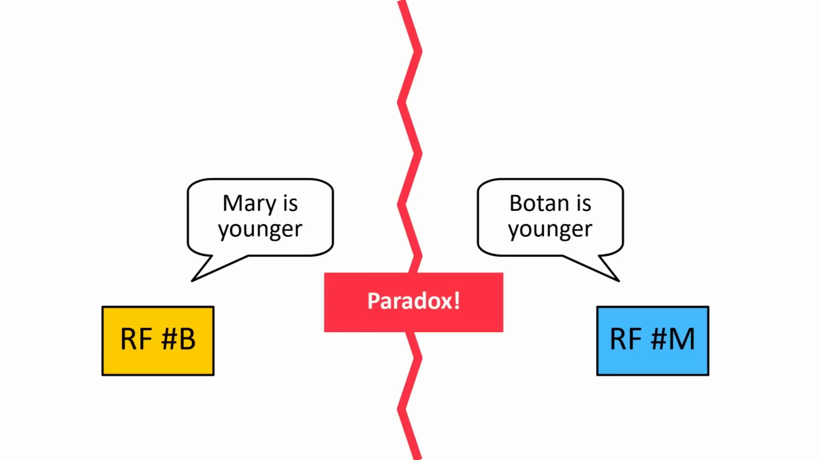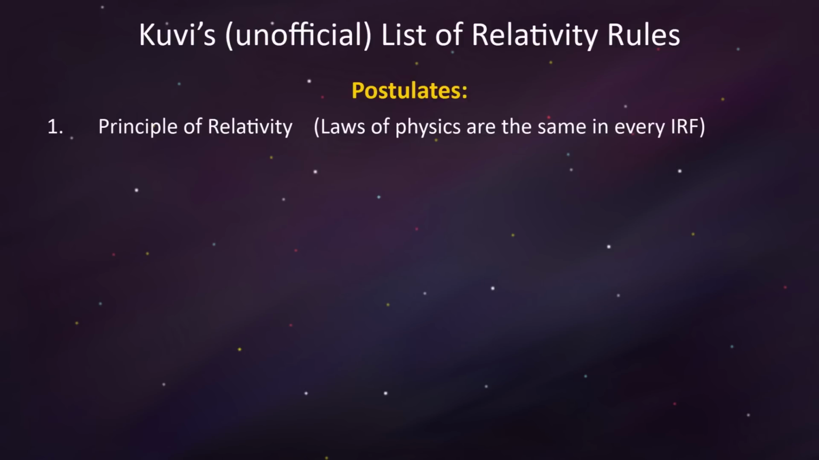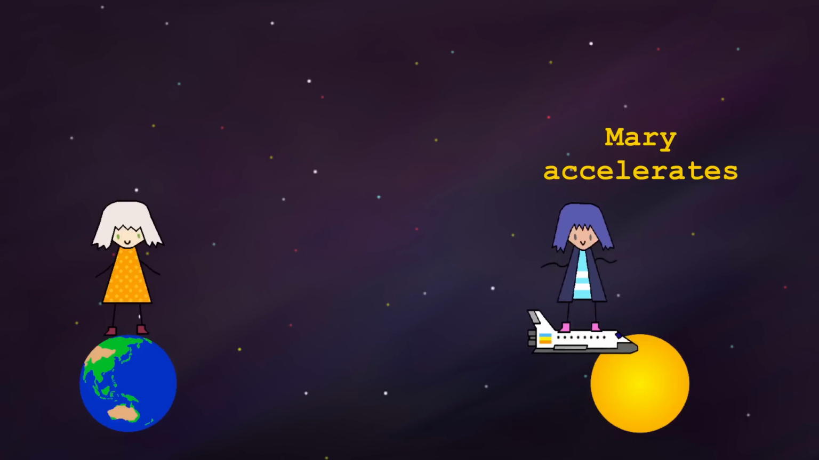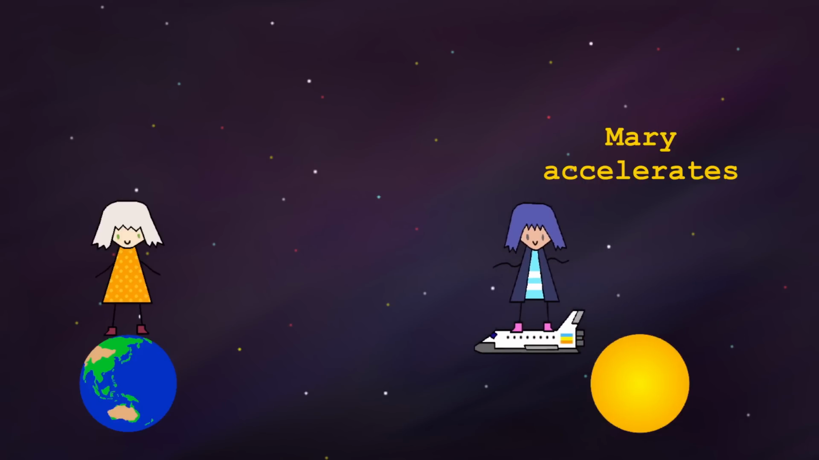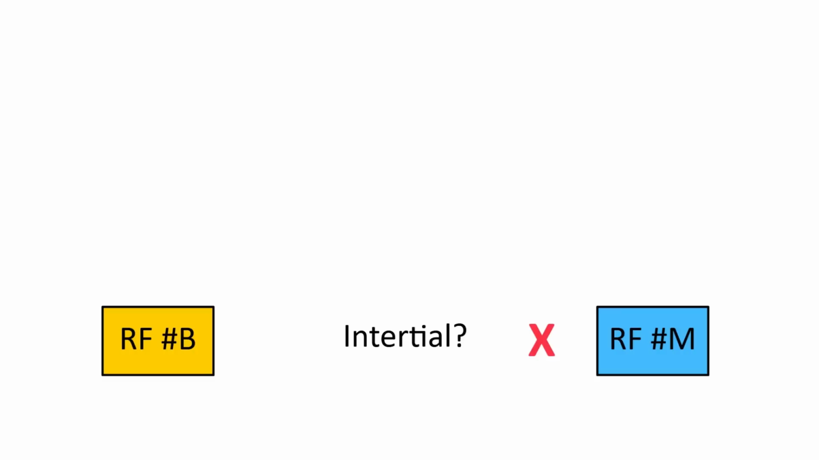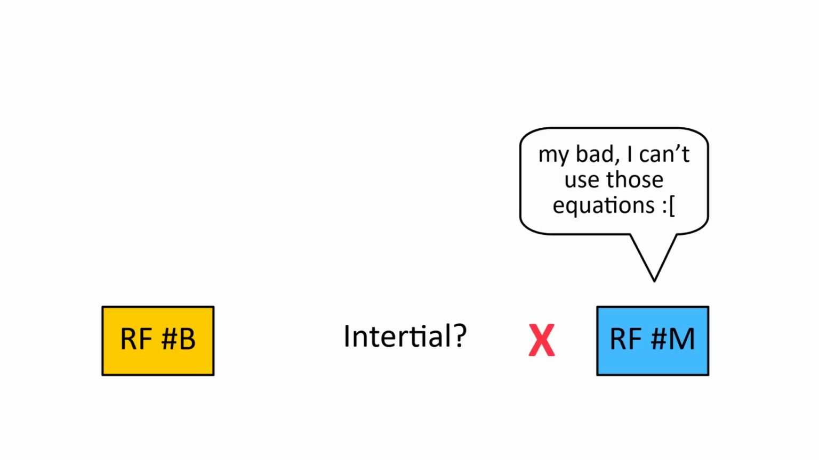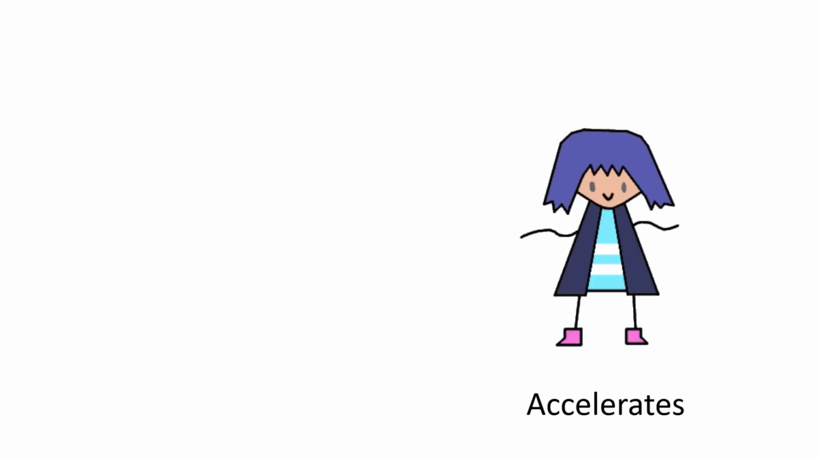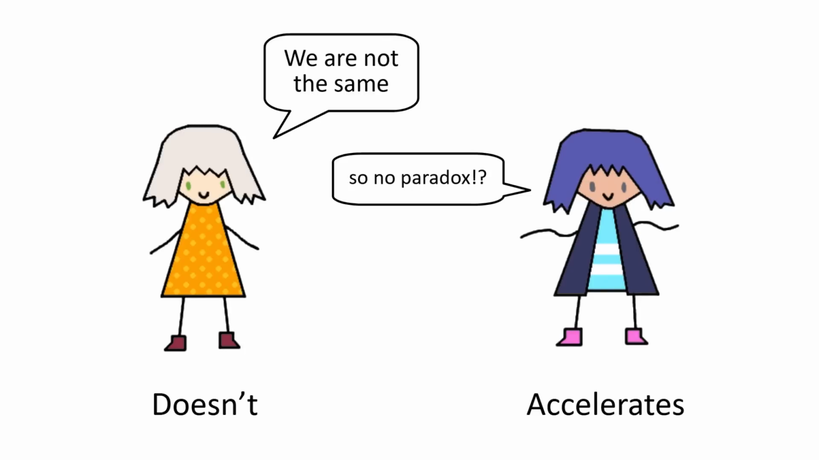But here's the key factor. Postulate number 1 only guarantees the laws of physics are the same in every inertial reference frame. It doesn't guarantee this for non-inertial, aka accelerating reference frames. In the example, the fact that Mary accelerates means her perspective is not an inertial reference frame, so the laws of physics, including things like the time dilation equation, are not guaranteed to hold. Botan never accelerates though, so her perspective is an inertial reference frame, meaning we can apply the equations as much as we want to see that Mary will in fact be younger. In this sense, it's the fact that Mary accelerates but Botan doesn't that breaks the symmetry and resolves the paradox.